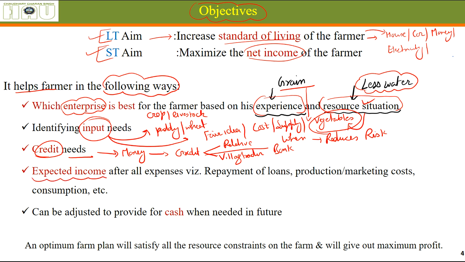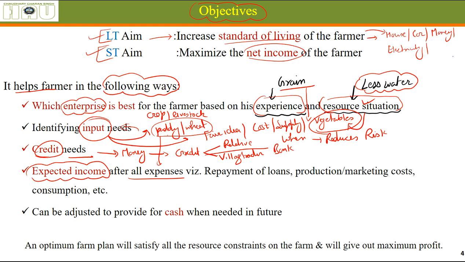What will be his expected income after all the expenses? He went for paddy and wheat. Now he knows what the input needs are, what his family requirements are. Now what will be his profit at the end of the year?